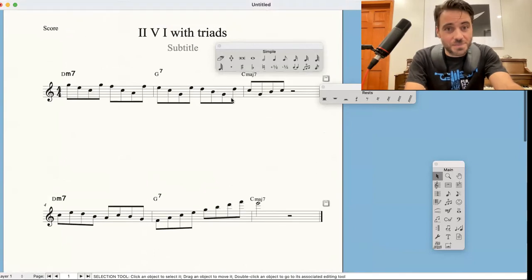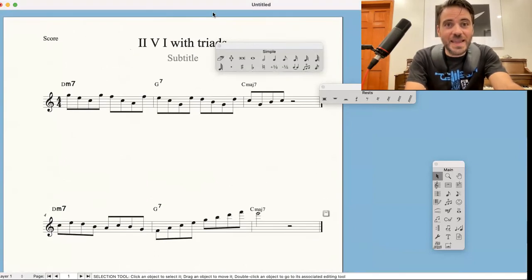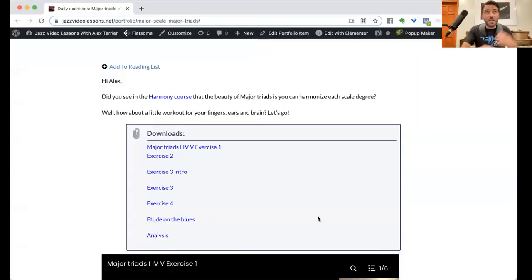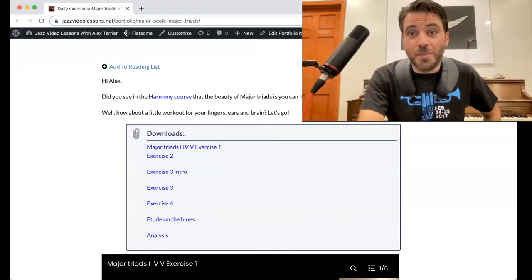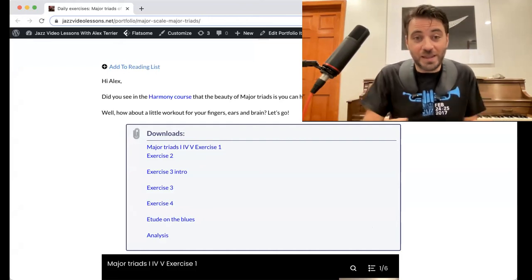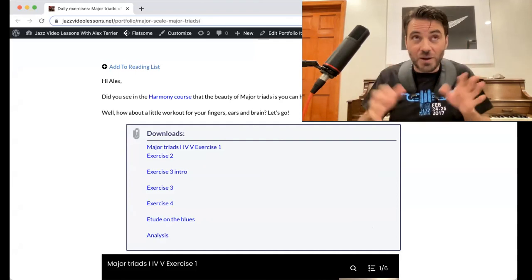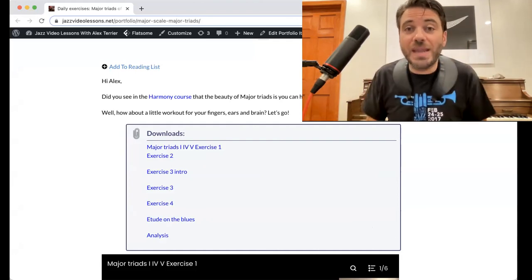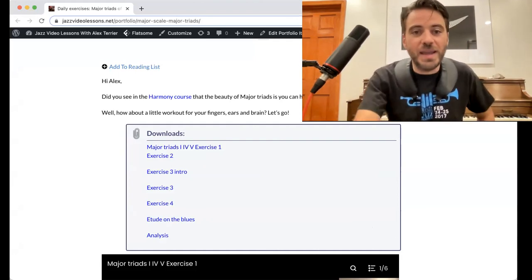And if you want, you can get that class, this entire class about the major triads inside the major scale, which is really the key here. It's not just playing the major triads for the sake of playing the major triads, which is cool, but here we're practicing those triads inside a harmonic environment.